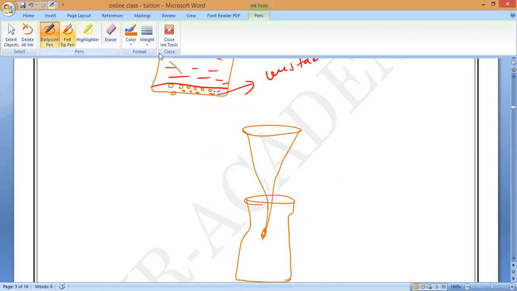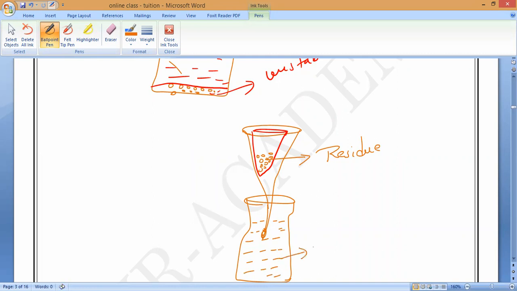Now if I arrange a filter paper inside, and pour this mud water or sand water, what will happen? Here we get something. Some substance will be settled here. Sir, residue. Yes, residue. This is the wastage, which is not possible to pass through the paper, and the remaining thing will pass through. That is what we call filtrate.